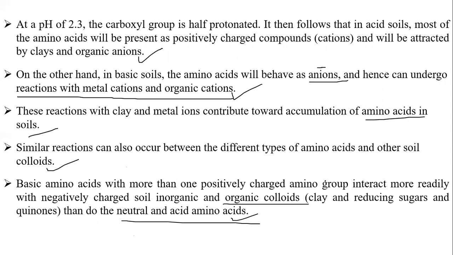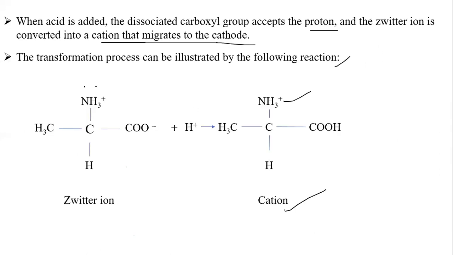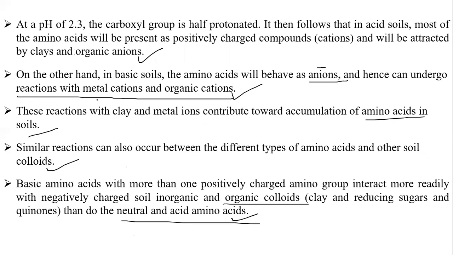This is an important concept, students. This amino group is also a source of nitrogen. This amphoteric, zwitterionic nature will contribute to the accumulation of amino acids in our soils.